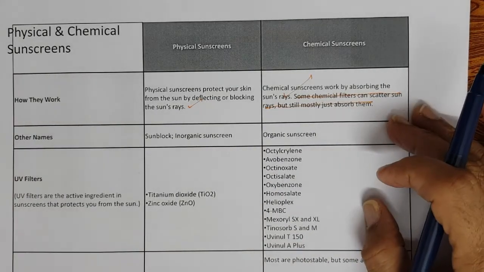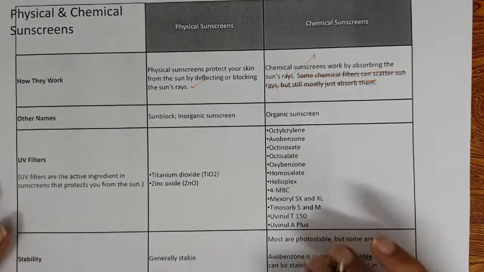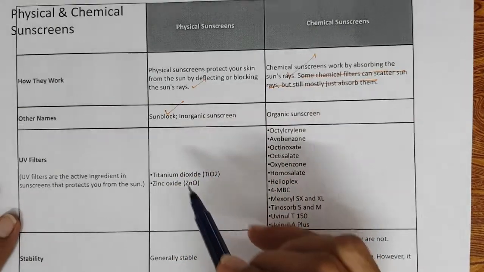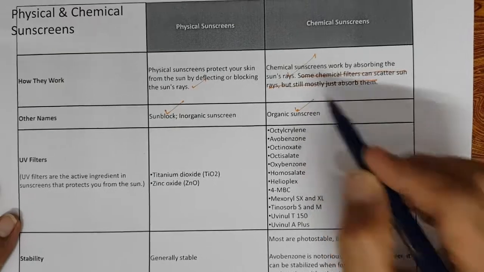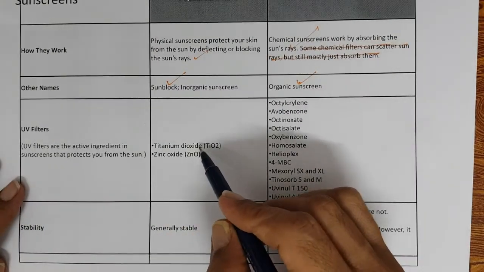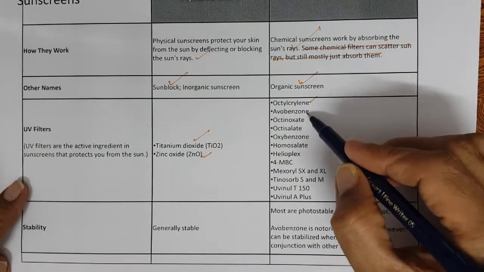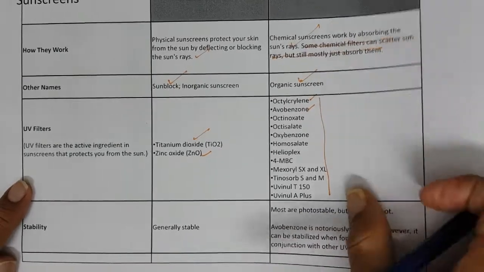By their chemical structure they can absorb and quench the energies. Physical sunscreens are also called sunblock. Chemical sunscreens are also called organic sunscreens. Examples of physical: titanium dioxide, zinc oxide. There are a lot of chemical examples: octocrylene, avobenzone. So many examples are there, right?